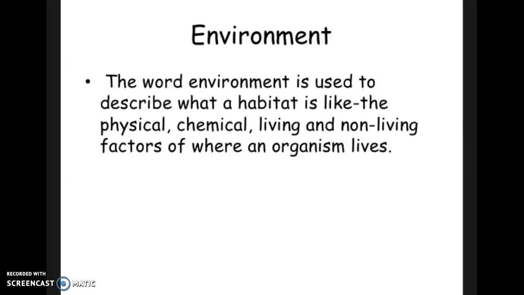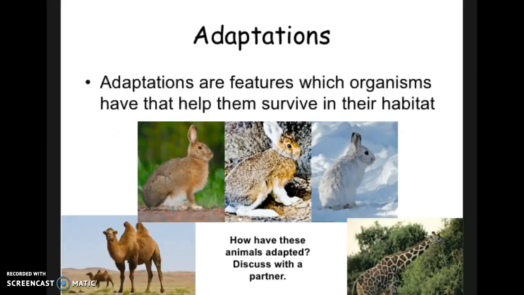These are also known as environment. The word environment is used to describe what a habitat is like, the physical, chemical, living and non-living factors of where an organism lives. Now, some organisms have adapted to live in certain environments, and these are called adaptations. Adaptations are important modifications or changes that make an organism better suited for its survival. Adaptations help them survive in their habitat.